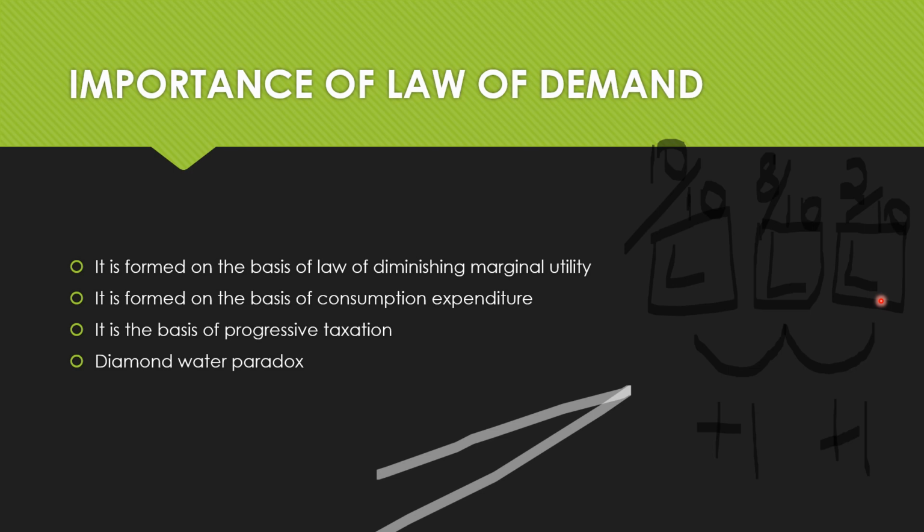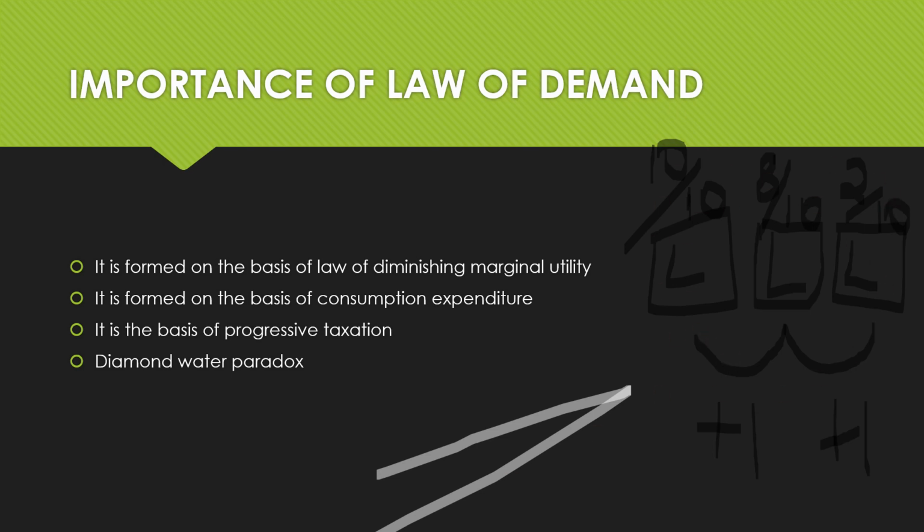So as per the law of diminishing marginal utility, with every additional unit of a commodity or with every additional unit of a service, the satisfaction level or the marginal utility falls. So as the unit rises, the marginal utility falls. And now how is this particular law of diminishing marginal utility connected to the law of demand? Law of demand is based on the law of marginal utility.